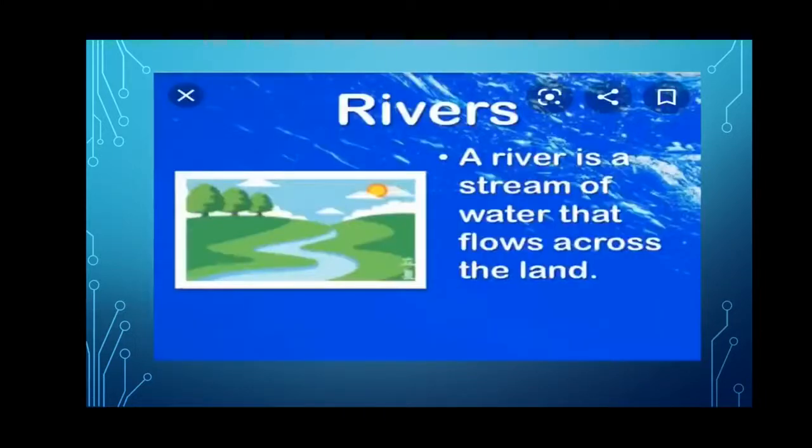First form is river. A river is a stream of water that flows across the land. So river water does not stop. It is continuously flowing. The river water is sweet and used for different purposes like drinking and cleaning. The snow of the mountains melts and converts into river form.